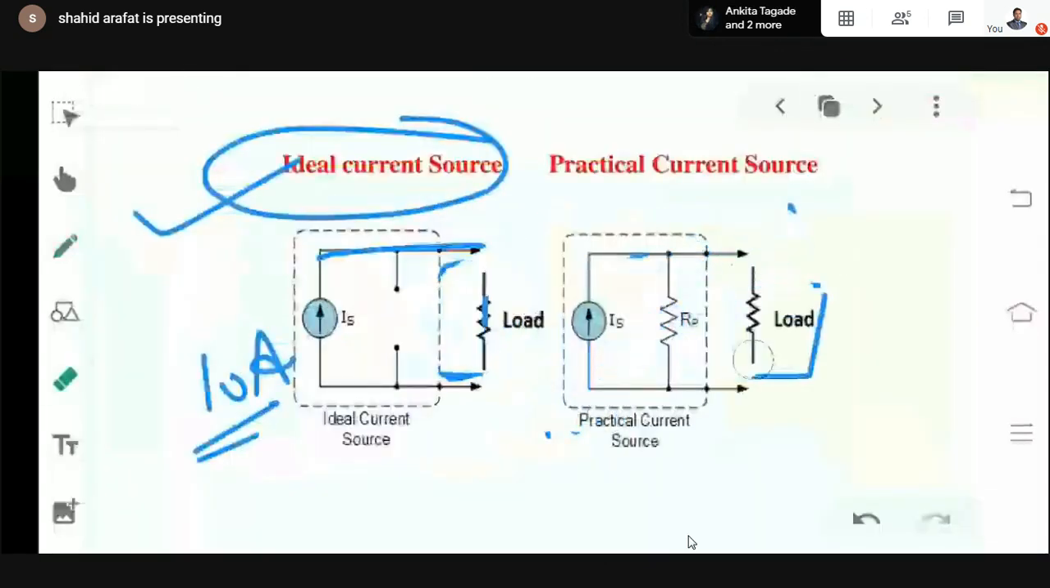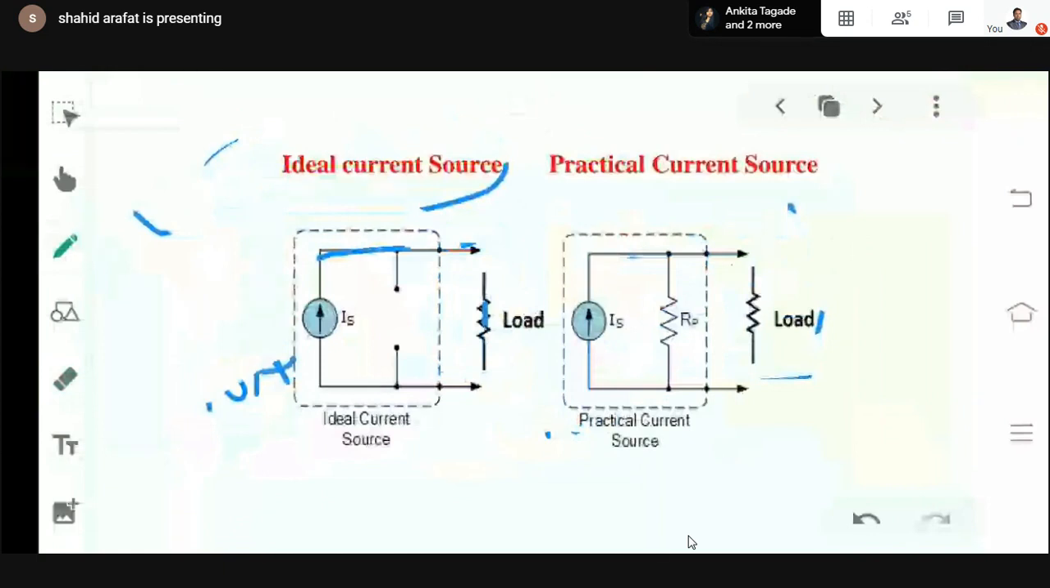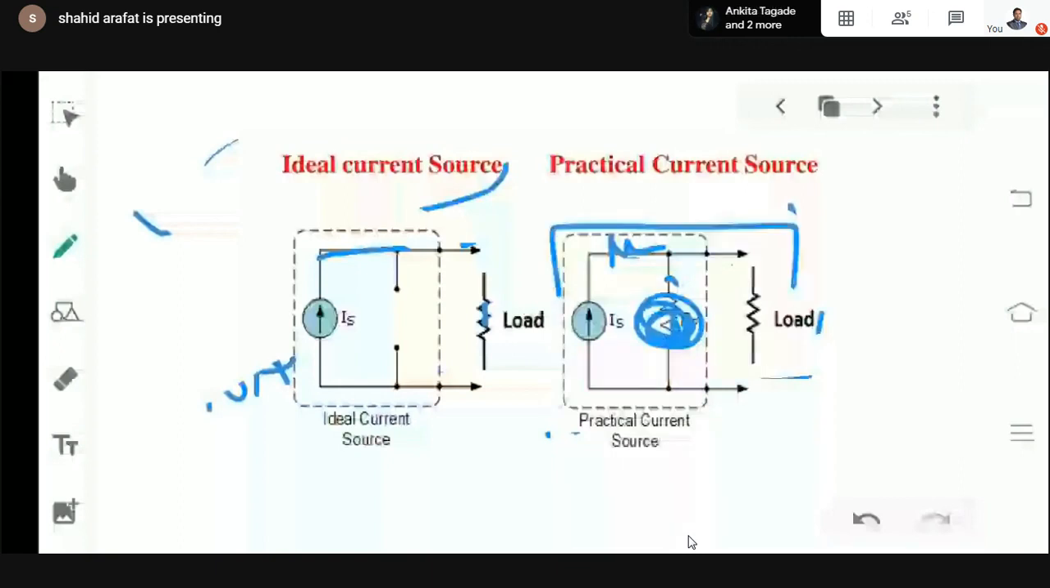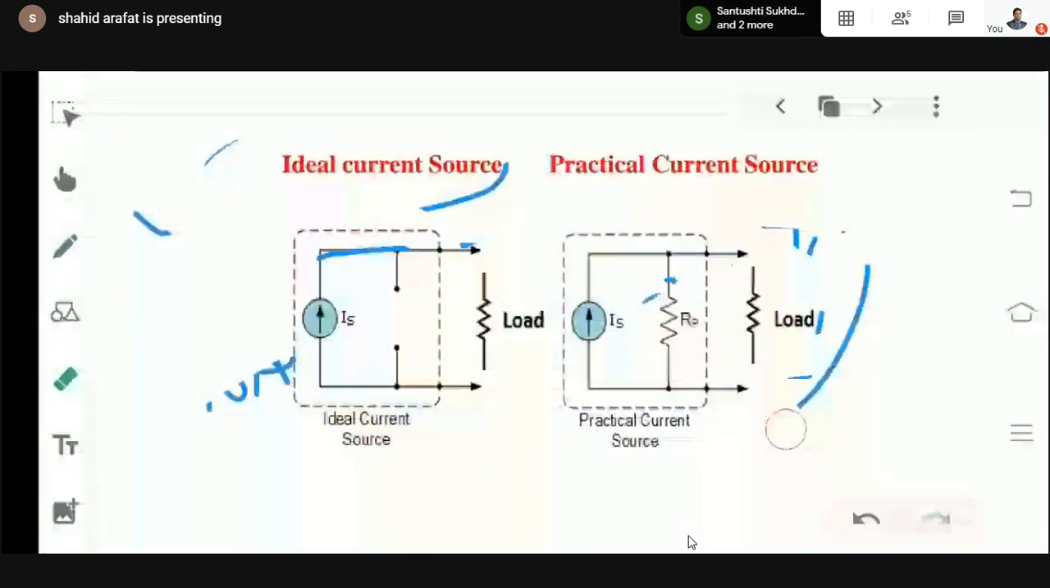Here we have connected internal resistance in parallel. Why not in series? Because if we connect it in series, current remains the same. So if 10 ampere is supplied by the source, the load will also receive the same 10 ampere current, which again shows the characteristic of an ideal current source, which is not our requirement. So that's why we have connected internal resistance in parallel here.